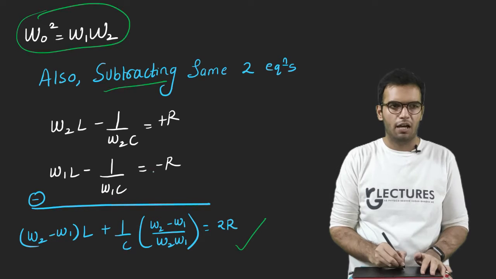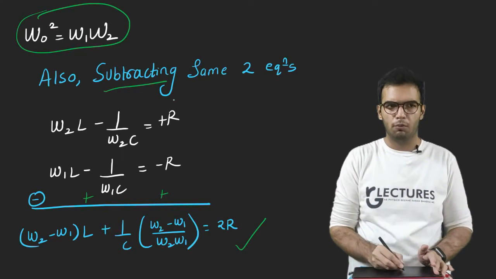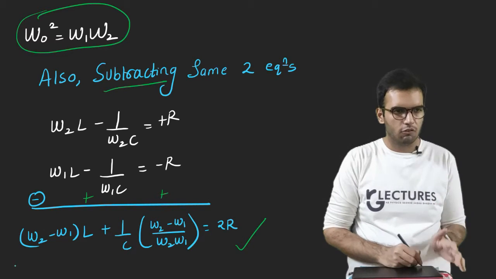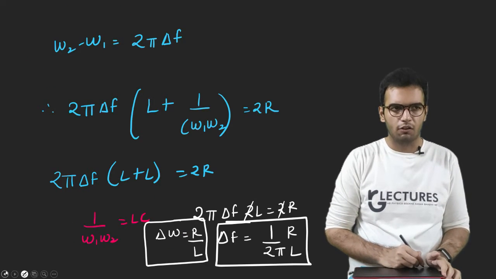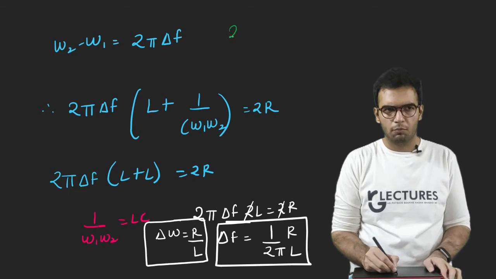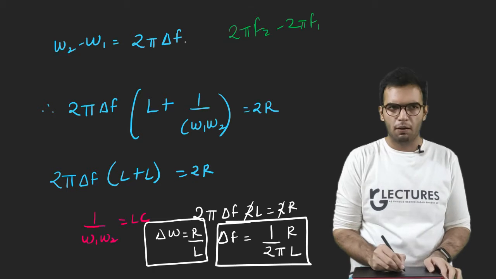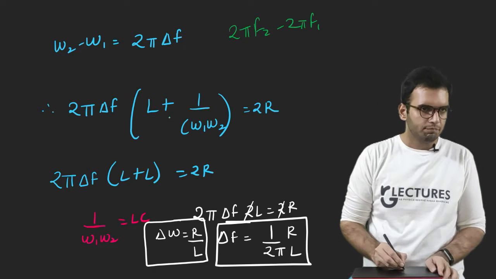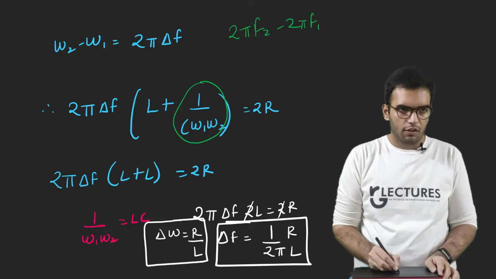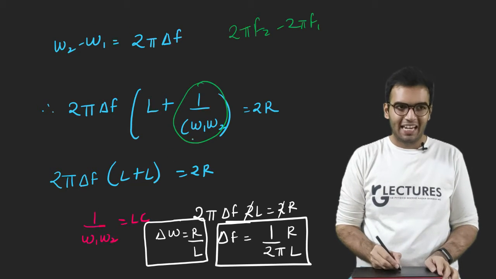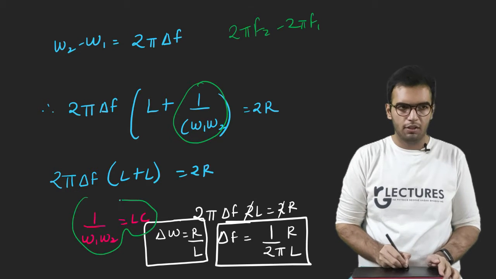Okay, plus r minus r, so here signs will change, this will become minus, this will become plus, this will become plus, so plus r, and these things again we can do. Now this time I can substitute the things here. What is omega t minus omega 2? This is 2 pi f2 minus 2 pi f1, 2 pi common, and there is delta f, and this bracket goes same. This I can write it as L because I got this term in the previous slide.